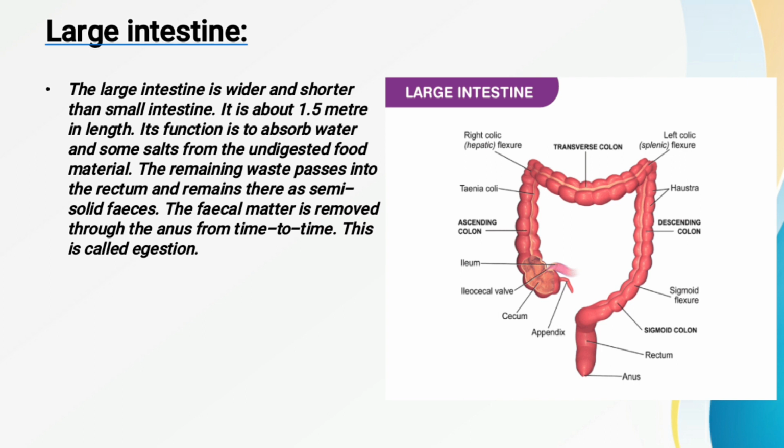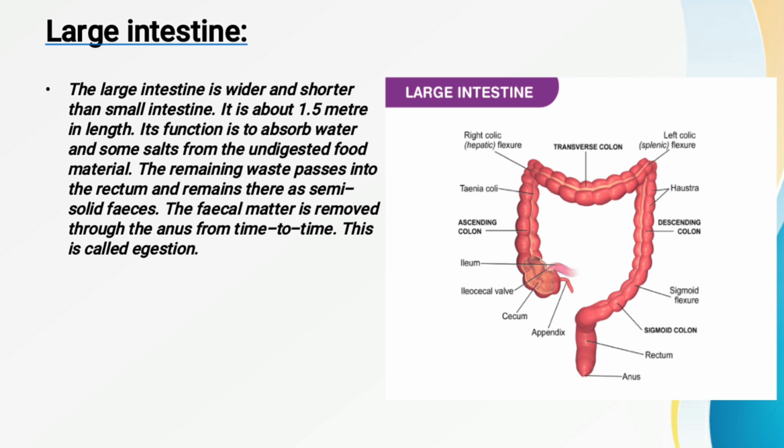Now whatever the unwanted or leftover part is there is sent into the large intestine. The undigested part of the food is sent into the large intestine. Now what is the large intestine? The large intestine is about 1.5 meters long, shorter than the small intestine, but also wider. Now what happens here?